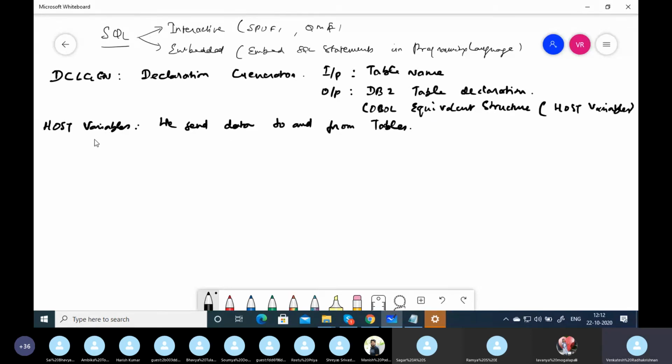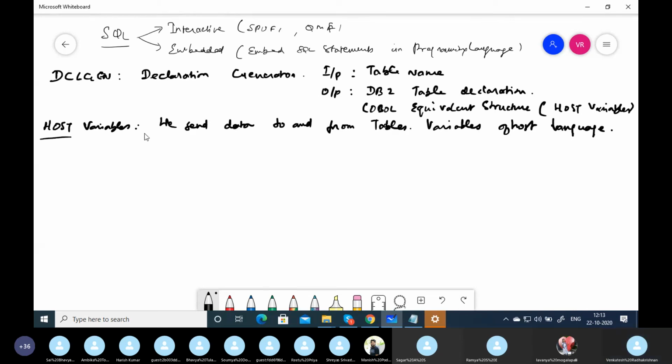These variables are for the host language, and the host language here is COBOL. So they are variables of the host language used to send data to and from tables. It is going to be an interface between the database and the programming language.